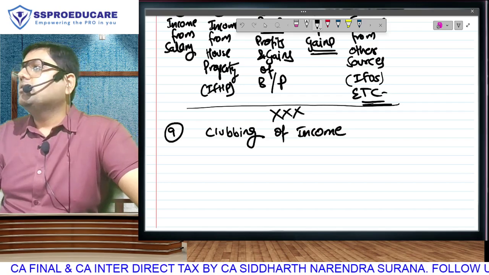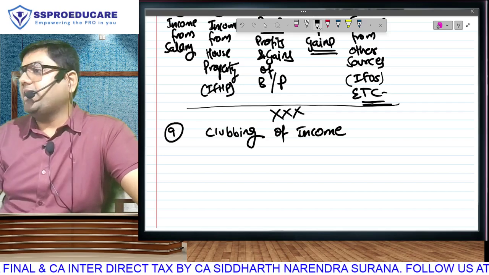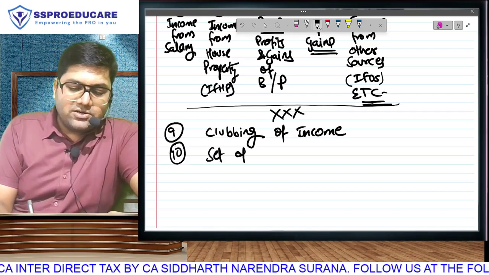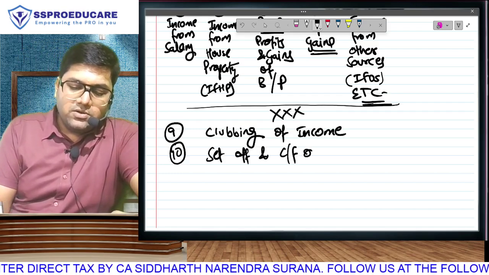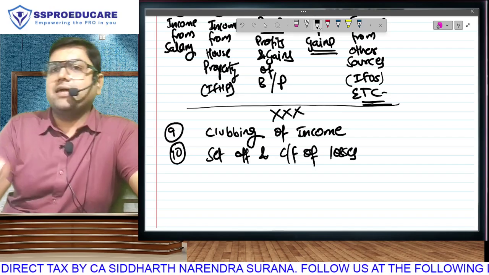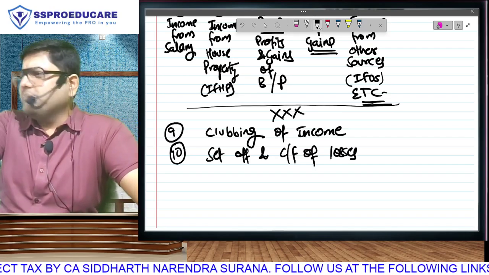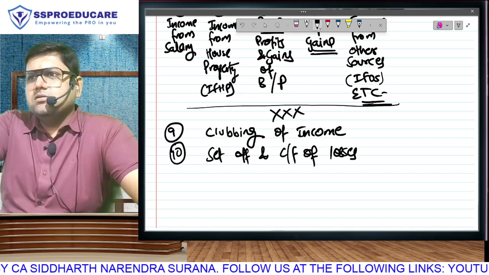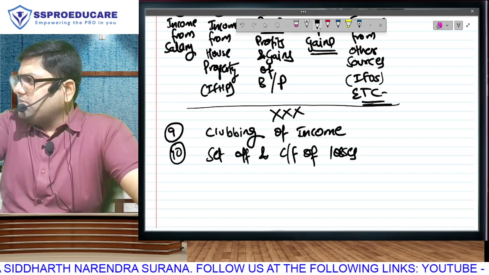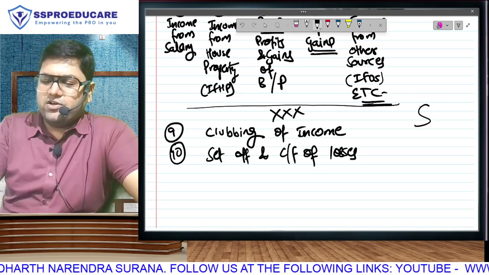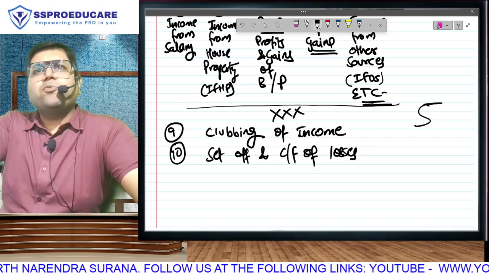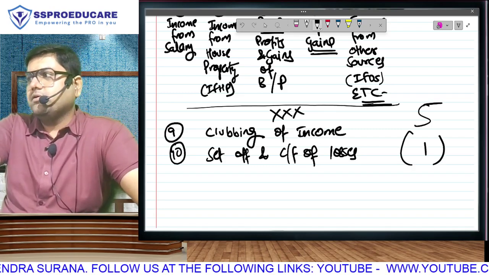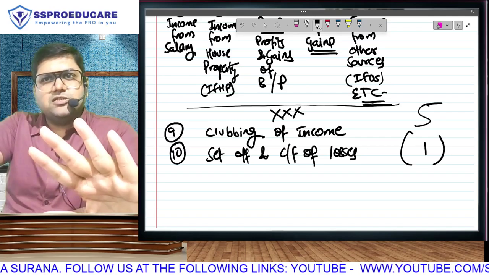We are still not done. Forget about NTTI, GTI also not done. Next chapter, chapter number 10. We have a chapter called set off and carry forward of losses. Now what is this? Can I have business income? Simple question I am asking. Can I have business income? Can I have two businesses? Is it possible one of my business has earned profit of 5 lakh during the year? Is it possible my second business has suffered a loss of 1 lakh during the year? Possible, no? One business profit, another business loss.